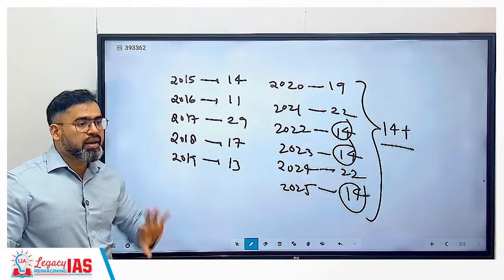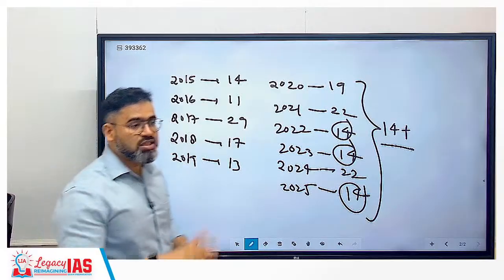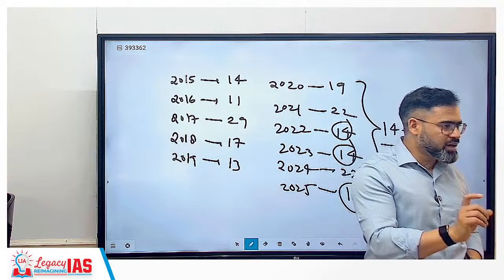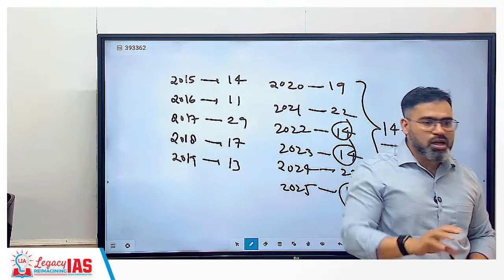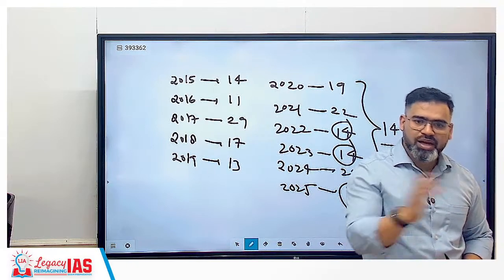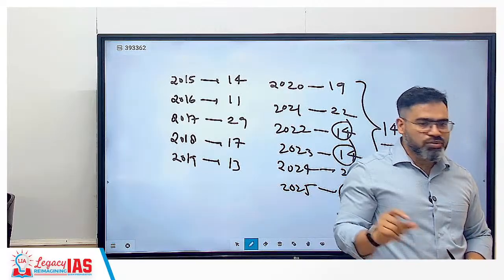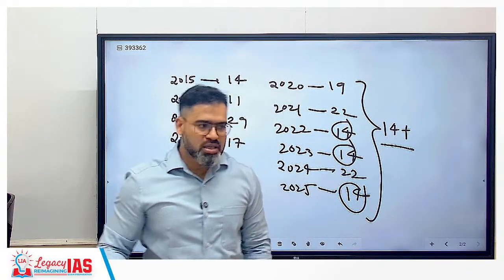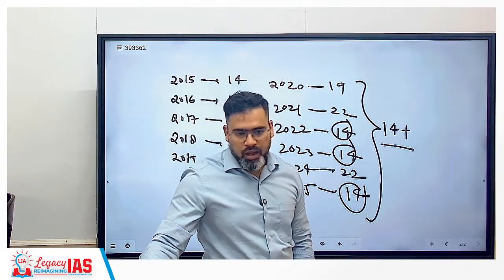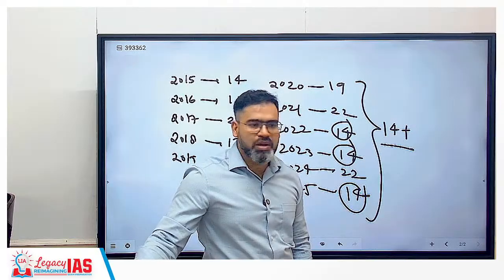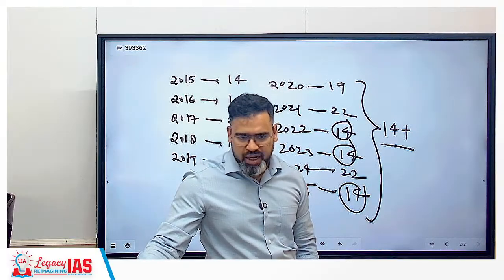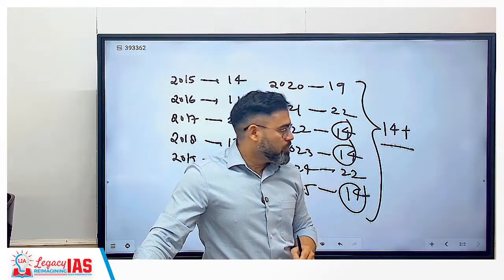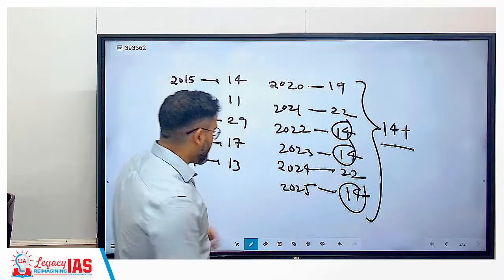Now, from where do we get maximum questions? It will not be that every chapter is important. There is always the Pareto principle, Pareto optimality, 80-20. There are 20% of topics from which 80% of questions are coming. So we need to find those 20% topics in each and every subject. How will we find them? Through PYQ only. If we check previous year questions, we can understand how many questions are coming from various chapters. Okay?